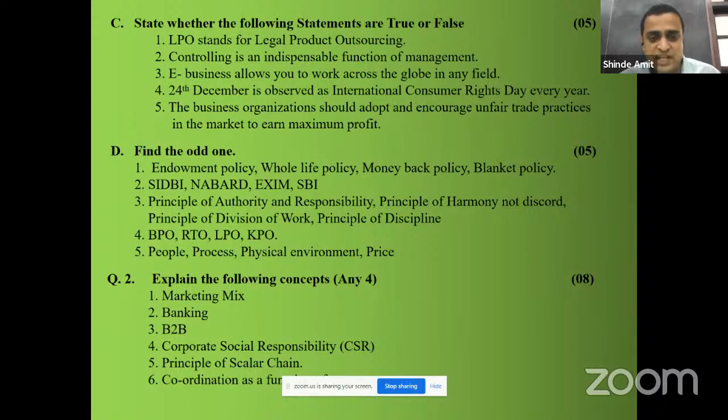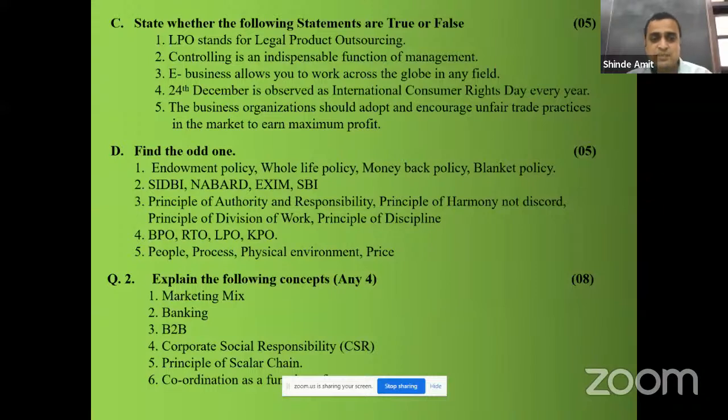People, process, physical environment, price. Okay, so people, process, and physical environment are the service marketing mix. Price is the odd man out because it is a product marketing mix. The others are the service marketing mix.